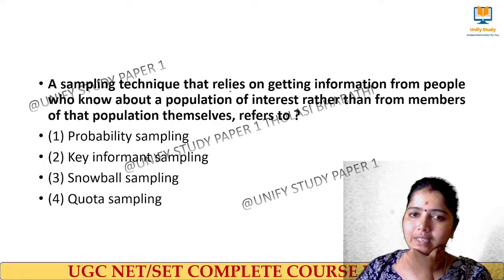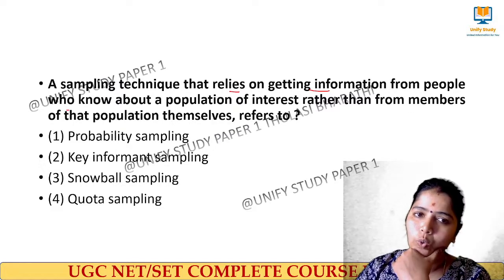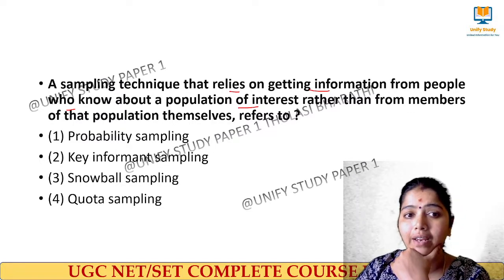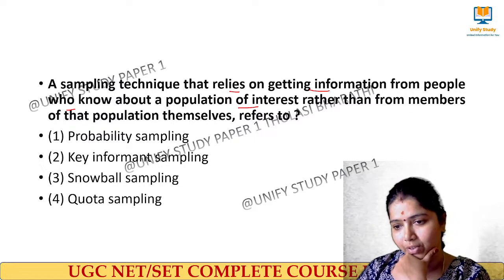A sampling technique that relies on getting information from people who know about a population of interest rather than the members of that population themselves refers to.